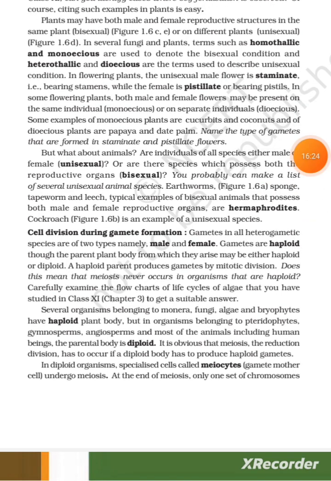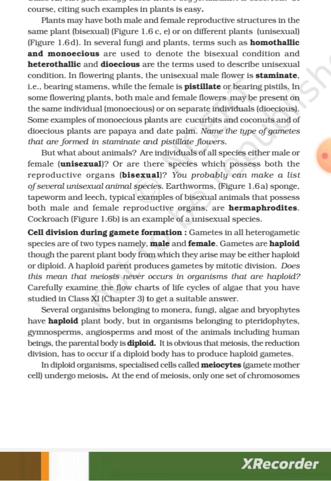Sexuality in organisms. Sexual reproduction in organisms generally involves the fusion of gametes from two different individuals. But this is not always true. From your recollection of examples studied in class 11th, can you identify cases where self-fertilization is observed? Of course, citing such examples in plants is easy.